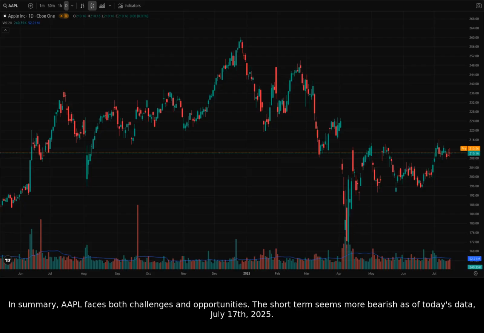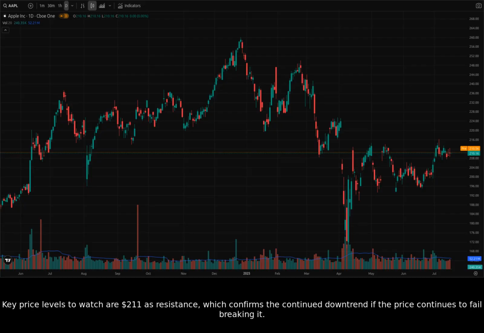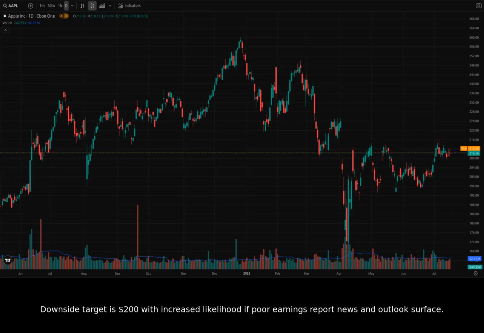In summary, Apple faces both challenges and opportunities. The short term seems more bearish as of today's data, July 17, 2025. Key price levels to watch are $211 as resistance, which confirms the continued downtrend if the price continues to fail breaking it. Downside target is $200 with increased likelihood if poor earnings report news and outlook surface.